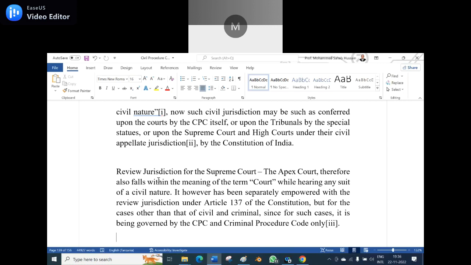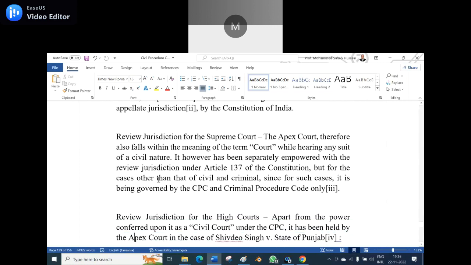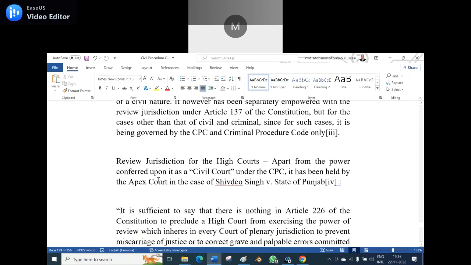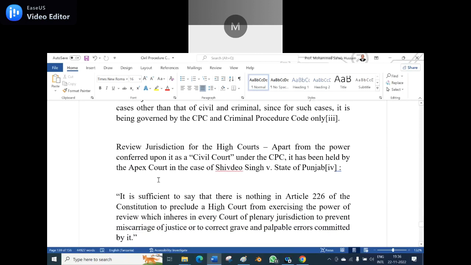But for cases other than civil and criminal, such cases are governed by the CPC and the Criminal Procedure Code only. Review jurisdiction for the High Courts.